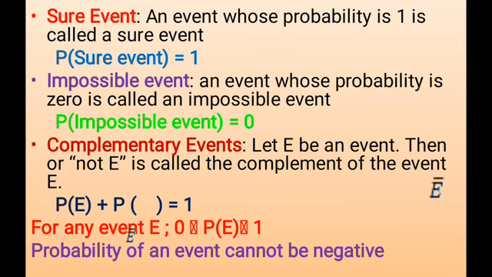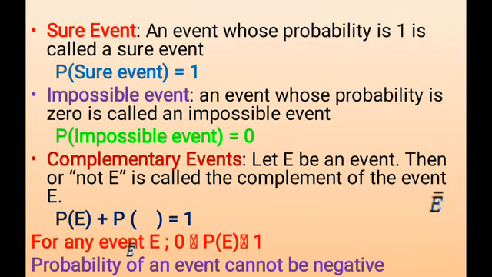Okay, and remember these three points. One, the probability of a sure event is 1. Two, the probability of an impossible event is 0. Three, the probability of an event can never be negative, it will always lie between 0 and 1.